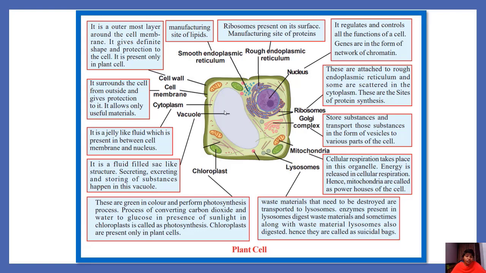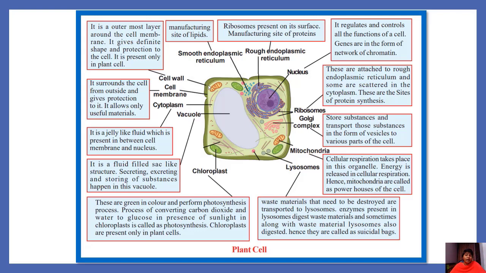Now moving on to the cytoplasm. Cytoplasm is a jelly-like fluid which is present between the cell membrane and the nucleus. You are observing the cell membrane, this light green colored membrane. It is also called the plasma membrane. Below the plasma membrane and around the nucleus, there is a jelly-like fluid present. That fluid is called cytoplasm. All organelles float in this cytoplasm.